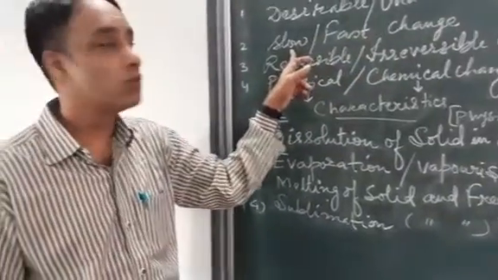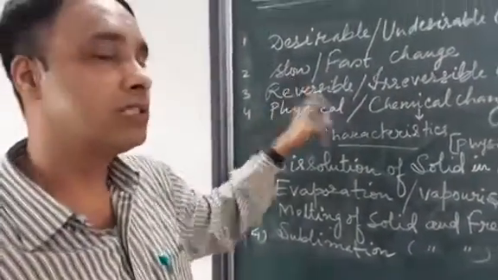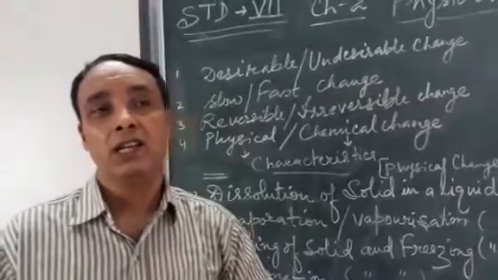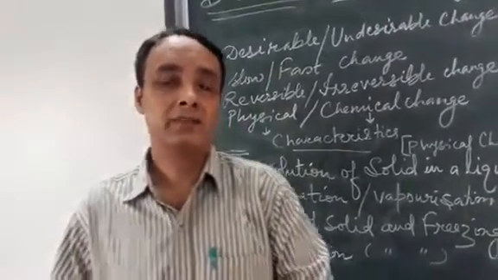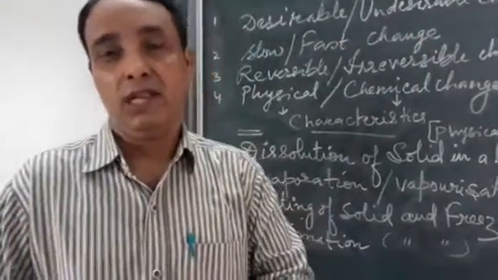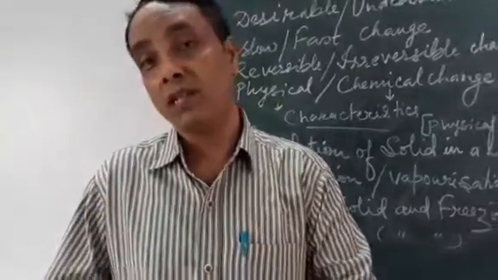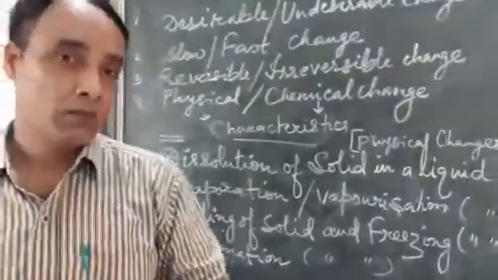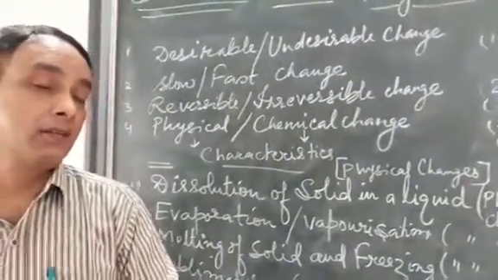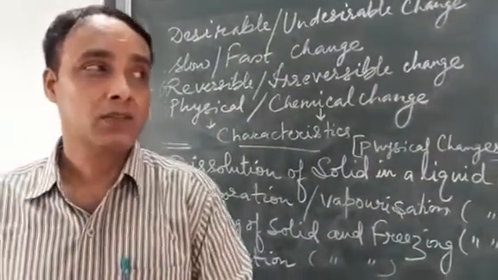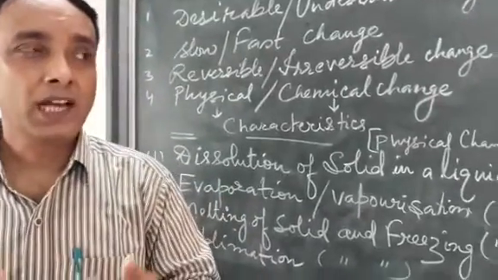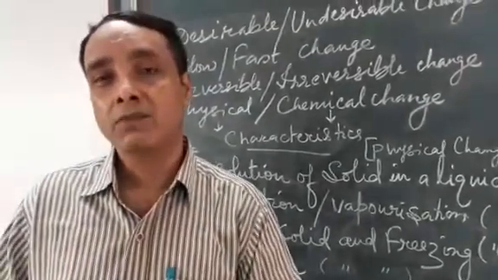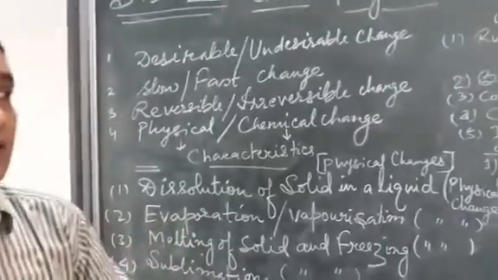Next, come to slow change. What is a slow change? Slow changes are the type of change which is happening, but it takes more time to complete the reaction. Let us take for example digestion of food. Let us take for example photosynthesis in case of plants. These are some of the types of changes that take place. It takes time for its completion.